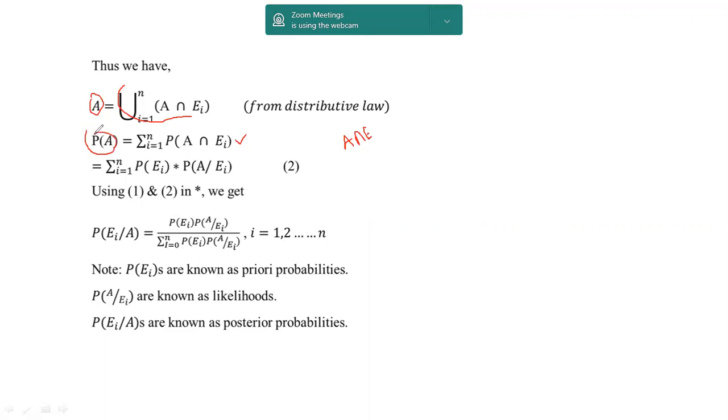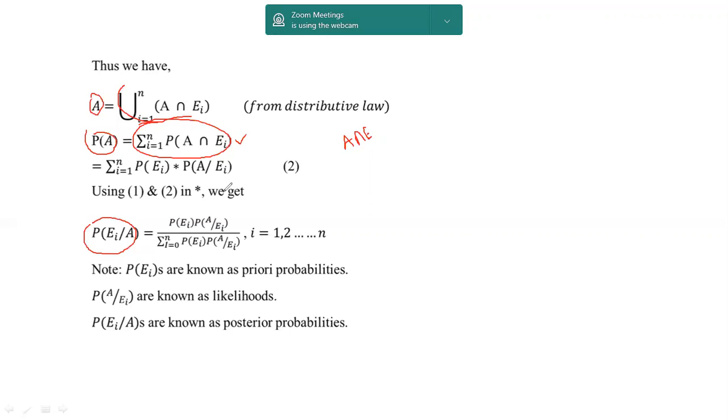In the previous step we got P(A intersection Ei), which using the multiplication law we split. So using results 1 and 2, P(Ei | A) equals P(Ei) times P(A | Ei) divided by P(A), where P(A) equals the summation of i equals 1 to n of P(A intersection Ei).